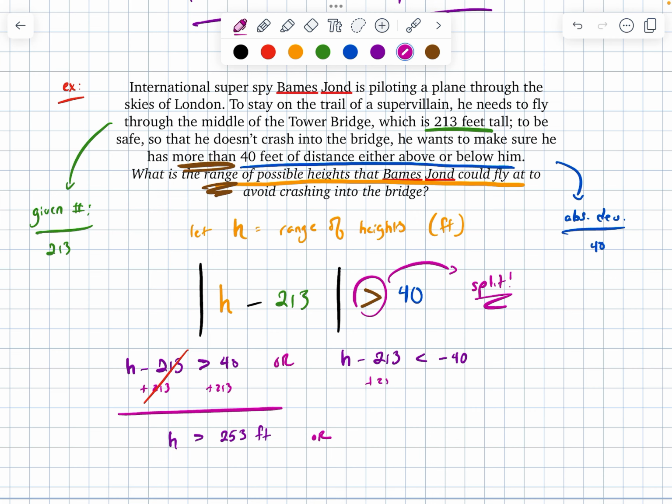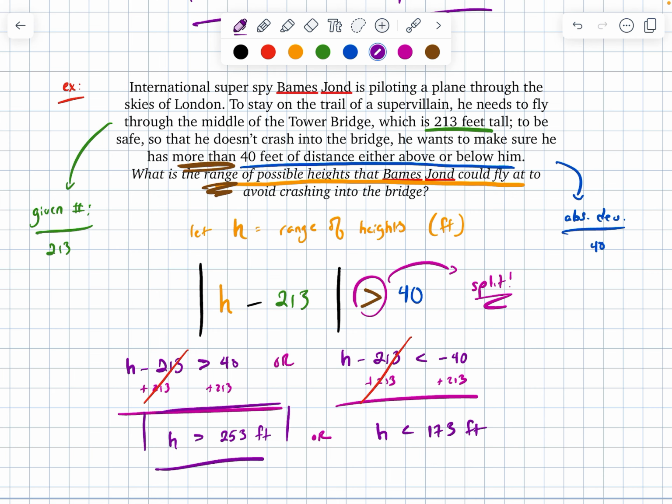Or I could have, if I add 213 to the other side, wait, why am I using red? Silly, Mr. Villel, let's be consistent. If I add 213 to both sides in pink, here I would get that h is less than 213 minus 40, which would be 173 feet.